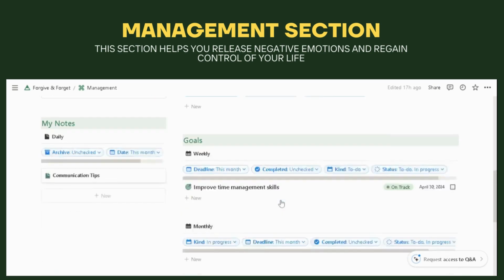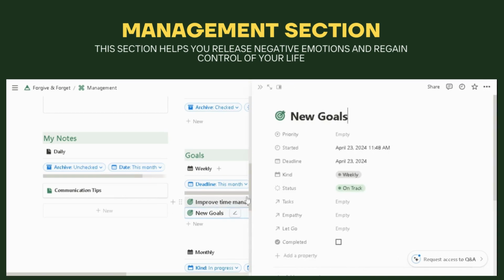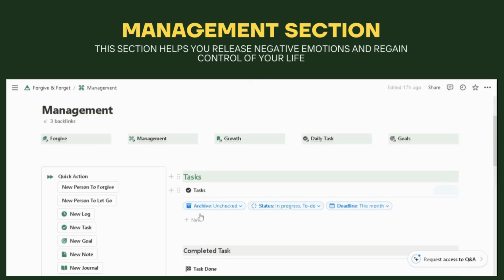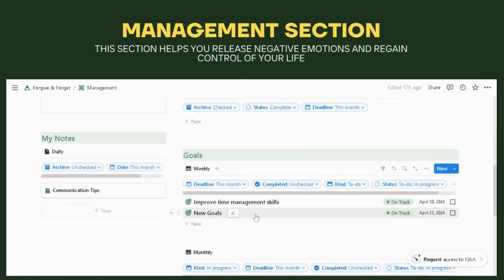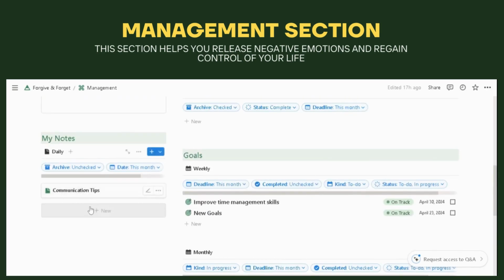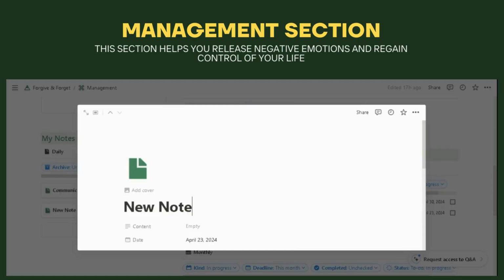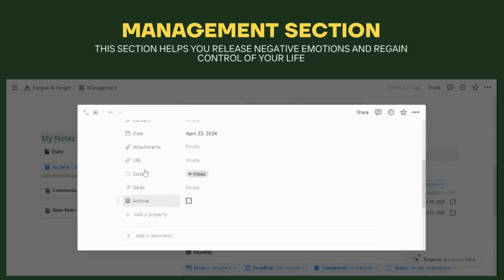Simple as that. Here you can find the tasks, where you can add a task, and there's a relation for adding goals that we'll see directly in the goals section too. And there are notes. You can take notes when you find something interesting that can help in achieving your goal, task, or anything that can be useful.